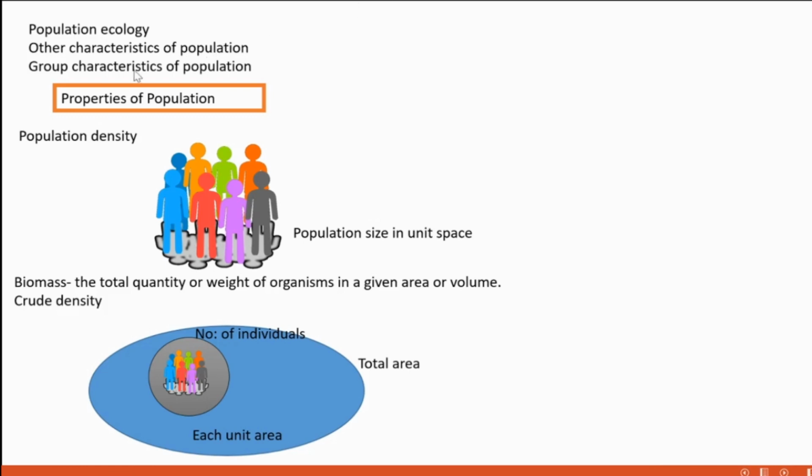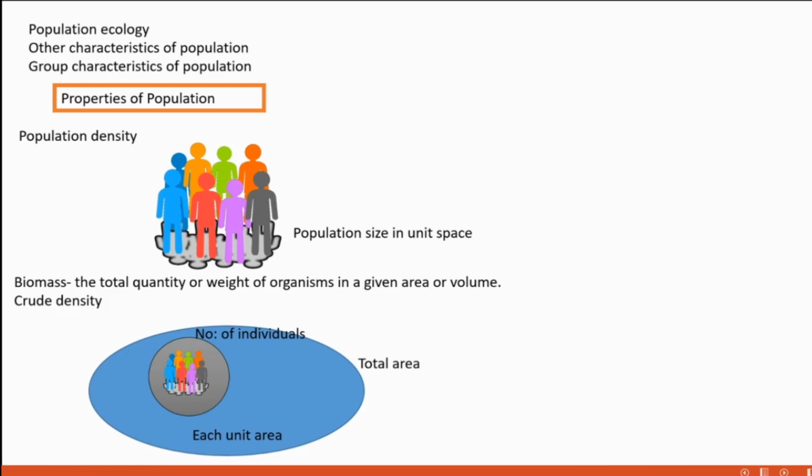Then, speaking about group characteristics of a population. As a whole, a population has some group characteristics. Which are the characteristics? Density is a group characteristic. Natality also. Mortality. Then immigration. Immigration means coming towards a population.